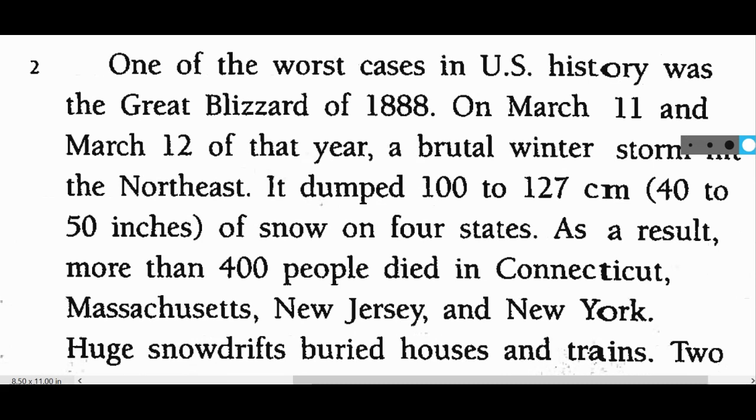Whoops, I could highlight that, because in your story, you might want to say how much snow fell, right? As a result, more than 400 people died in Connecticut, Massachusetts, New Jersey, and New York.